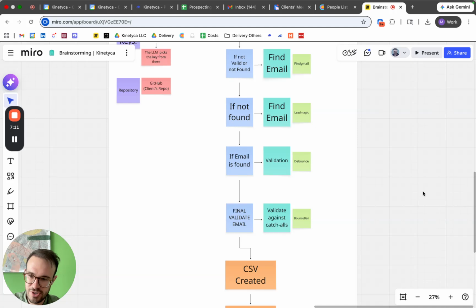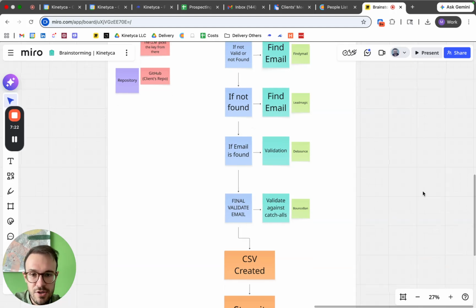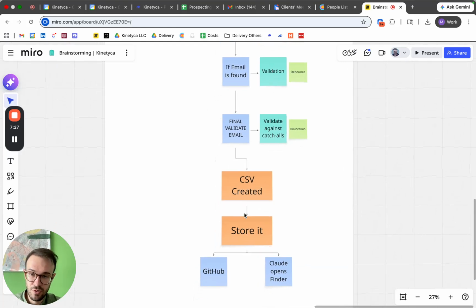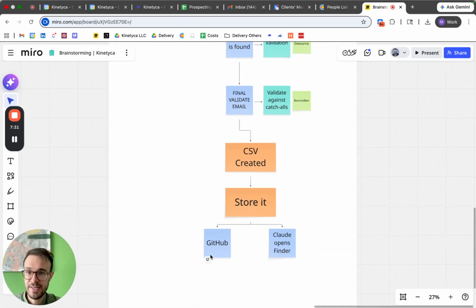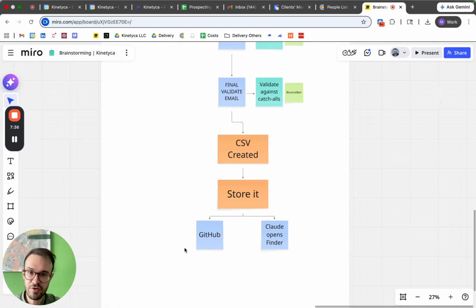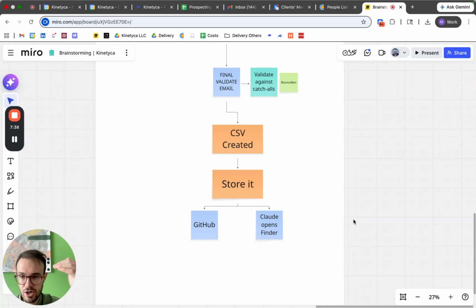Definitely, just dropping a CSV or some written information into Claude is way faster and way more efficient for our clients. So once we have the final validated email, Claude automatically creates a CSV and stores it in GitHub, in our client's repository. We have a repository for every client, and Claude opens it in Finder. So in Finder, we have the CSV that we can share directly with the client,